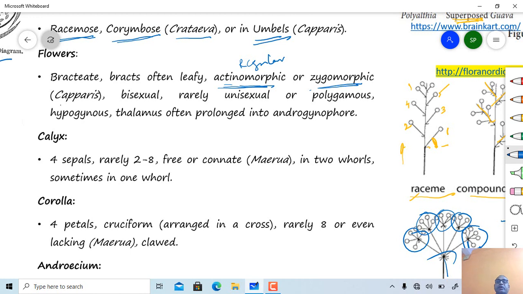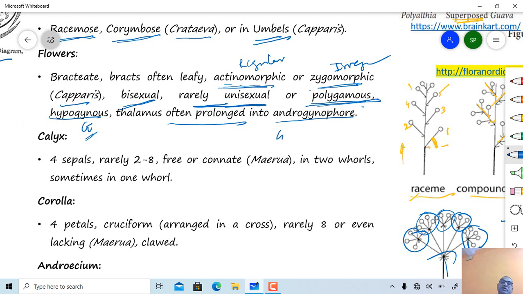Zygomorphic means irregular type of flower. Flowers are usually bisexual. Rarely unisexual condition is also observed, and again polygamous. If unisexual as well as bisexual flowers are present on a single plant, it is called a polygamous condition. Hypogynous type of flowers are present. Superior ovary will be present. Thalamus is usually or often prolonged into androgynophore or gynandrophore.